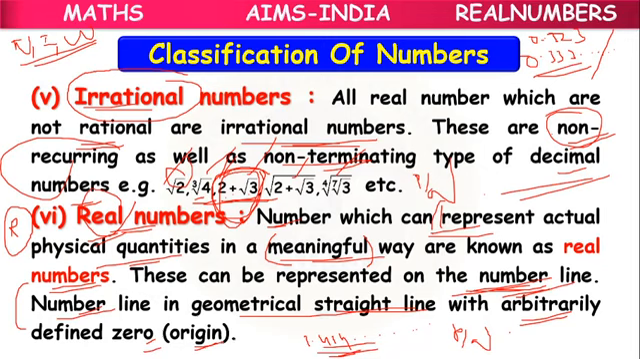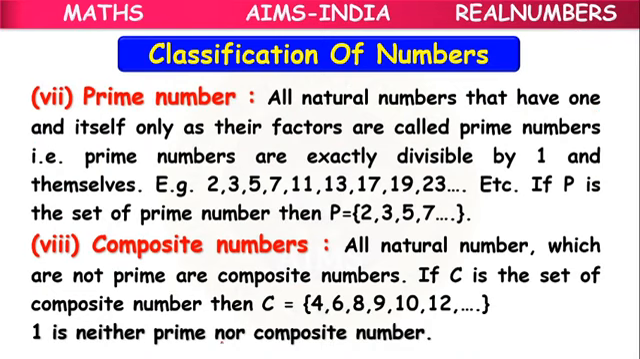So real numbers, just now whatever number sets we have discussed, all the number types, they belong to real numbers. They really exist in nature. We can describe physical quantities and we can tell their value with the help of real numbers, in a meaningful way. So their symbol is R. Next.